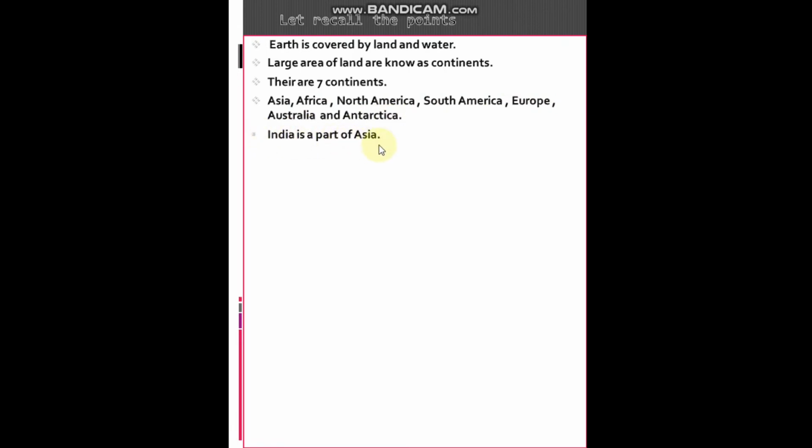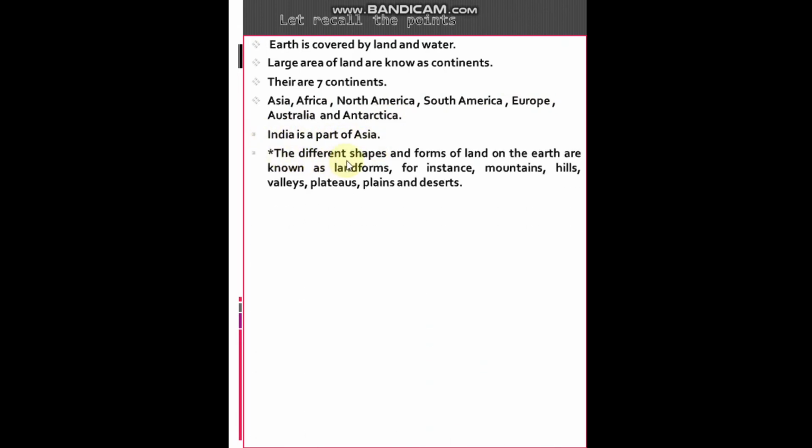India is a part of Asia. The different shapes and forms of land on earth are known as landforms. What are landforms? The different shapes and forms of land on earth are known as landforms. For instance, mountains, hills, valleys, plateaus, plains and desert.